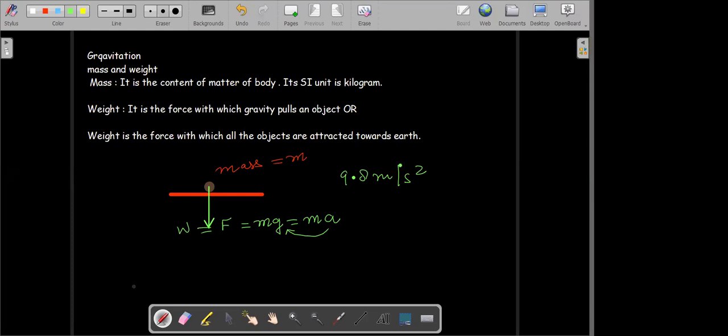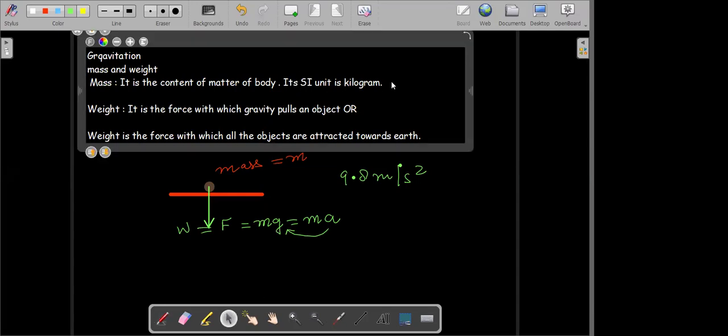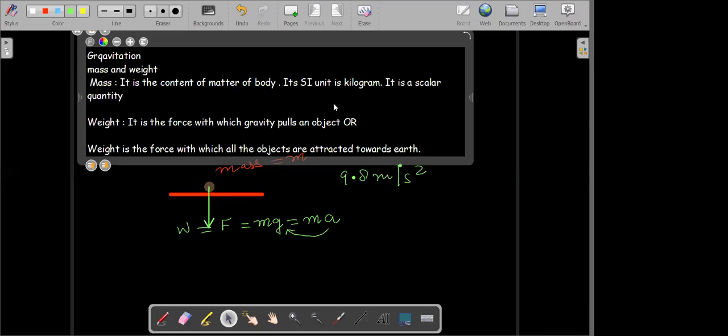You can use this one also. You can say here that mass is a scalar quantity. That means it does not have any direction. I missed out this point, thank you. So mass is a scalar quantity and weight is a vector quantity.